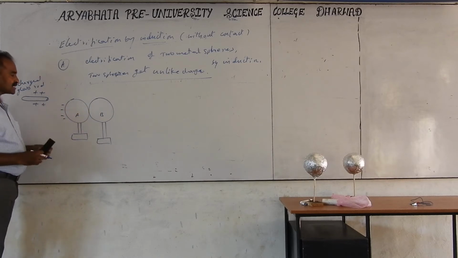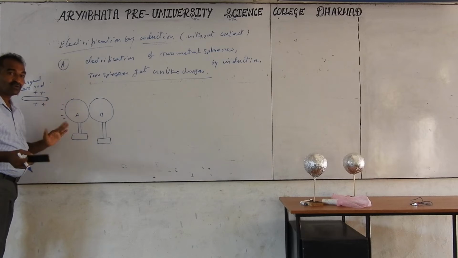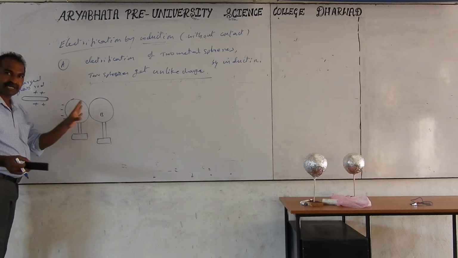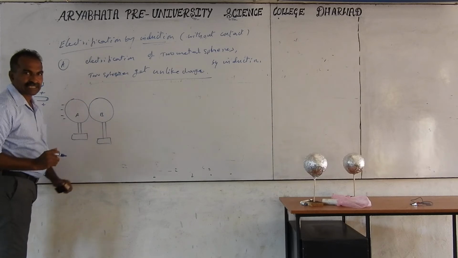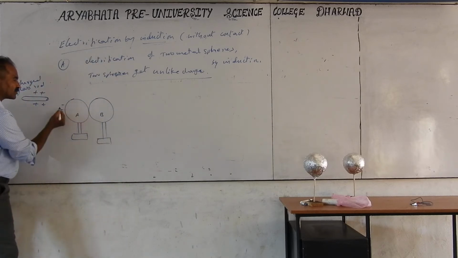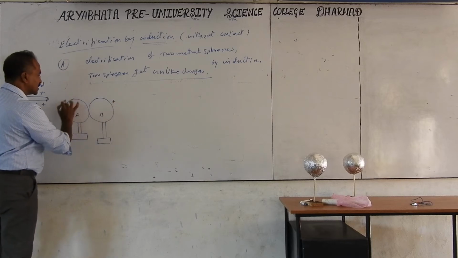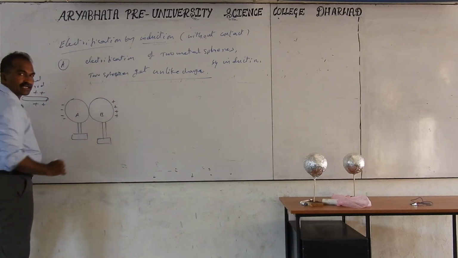They came from long distances. The plus charges are repelled by the plus charge, but plus charge actually cannot move. We say plus is going, but plus doesn't move. Protons are the ones related to plus charges in materials. Protons do not move. They are inside the nucleus. Moving a proton means moving the whole nucleus itself. So in this case, only electrons will be attracted to this near side. The positive charge induces a negative charge on the near side. Far away, what you get is a plus charge. This whole thing is electrically neutral. If 4 electrons come here, 4 protons will be extra on the other side. That means what?